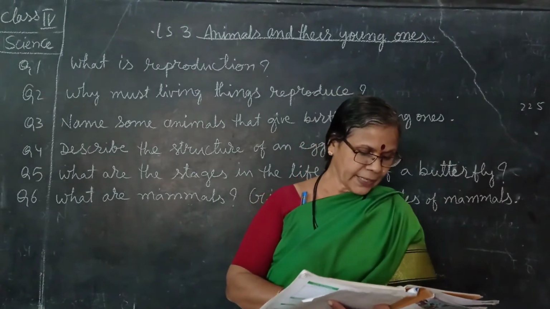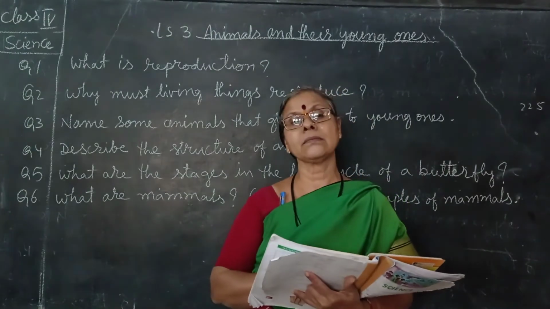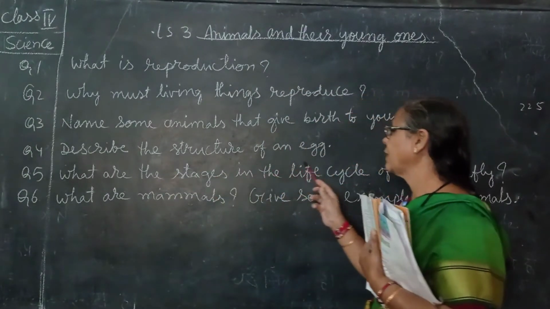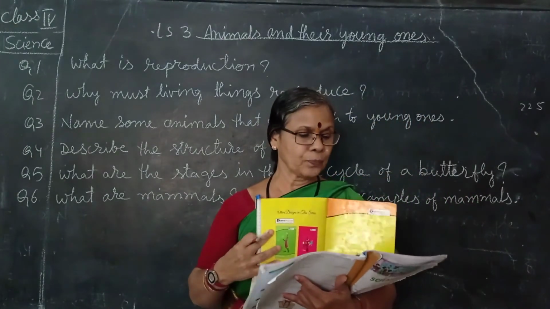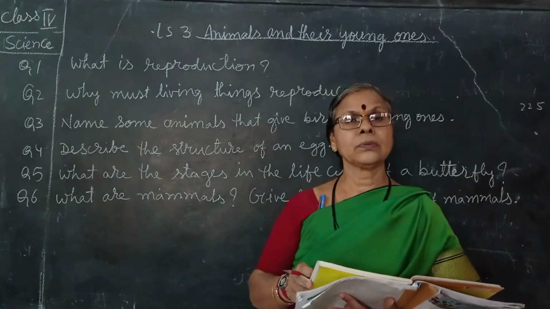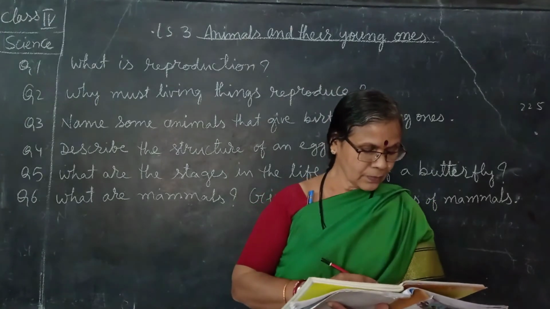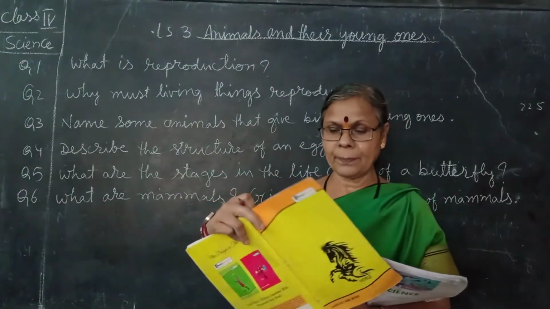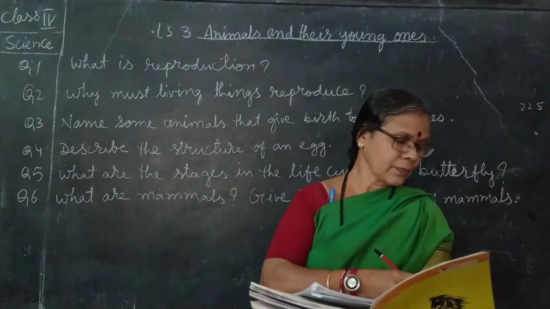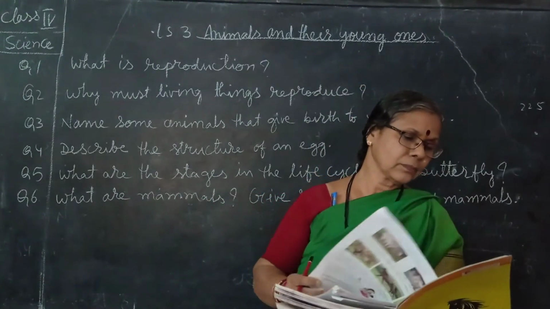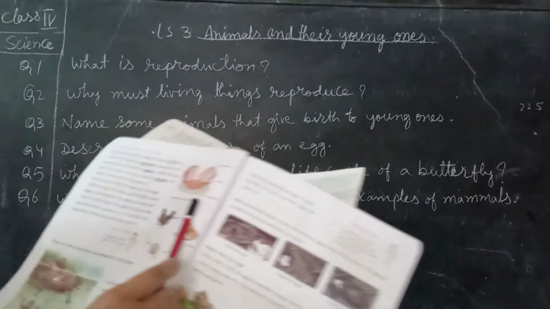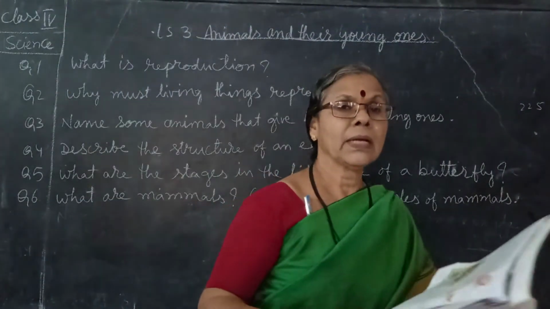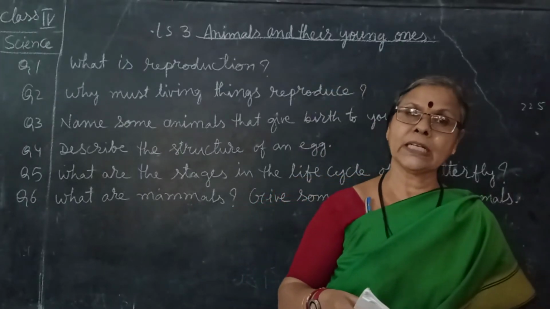Describe the structure of an egg. For this question's answer, describe the structure of an egg, you need to draw the diagram and label its parts also. That is what I have shown you in the textbook also, it is there. Once again, you can open the page and see the diagram. This diagram you have to draw. This is the break and open diagram, and the one which I drew is also correct.